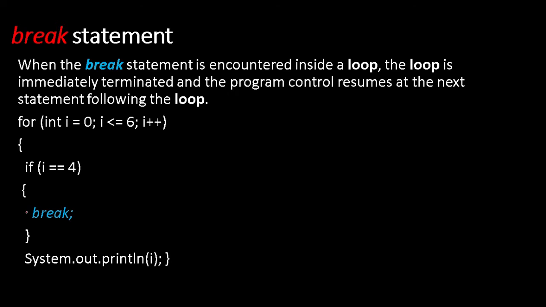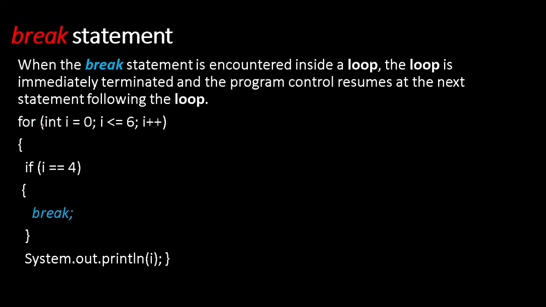When the control meets this break, then this loop will be terminated immediately. The program will continue after this. See the scope of the for loop from here to here. After that, if you have a return statement, that will be executed, but this loop will be terminated immediately after meeting the break statement.